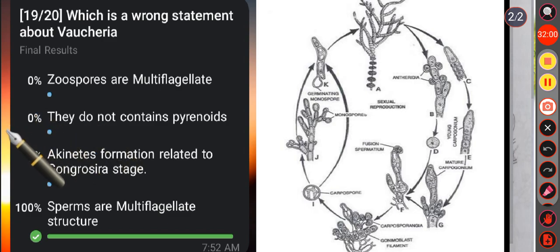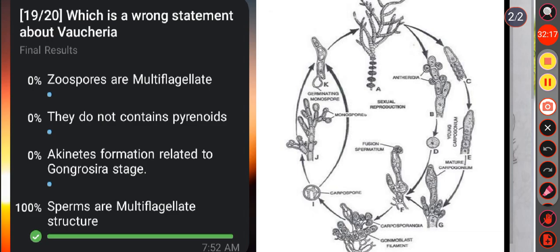Then in option D, that is, sperms are multiflagellate structures. No, the antherozoid or sperm in Vaucheria is a spindle-shaped biflagellate structure, not a multiflagellate structure. So option D is the wrong statement.